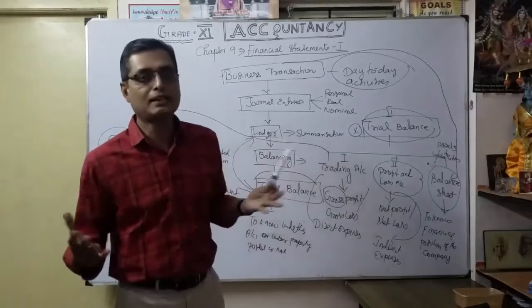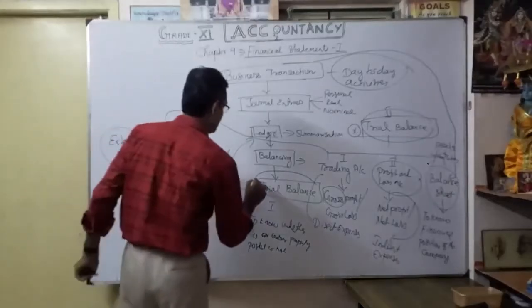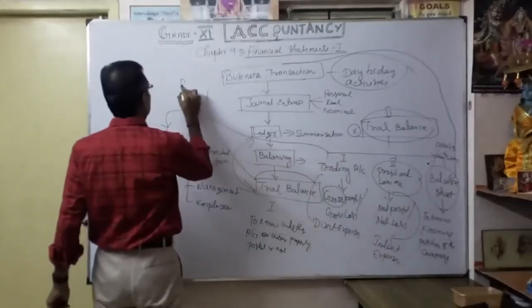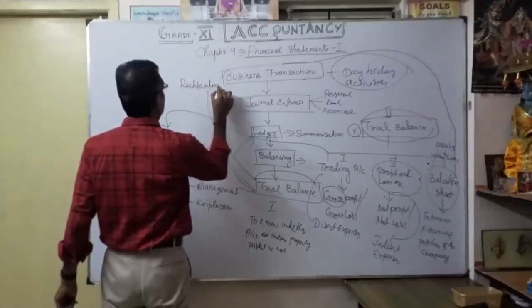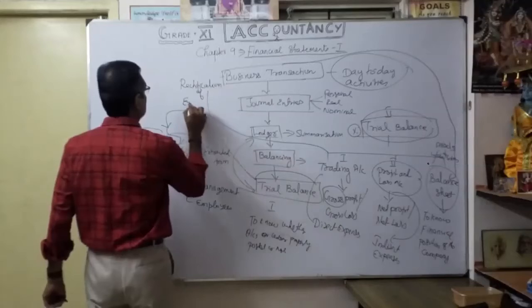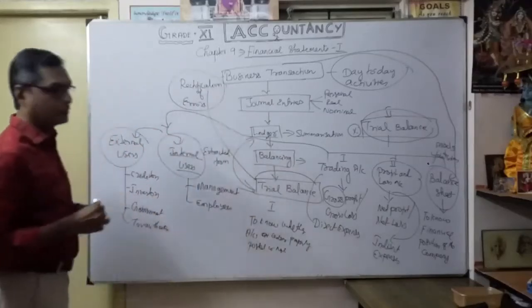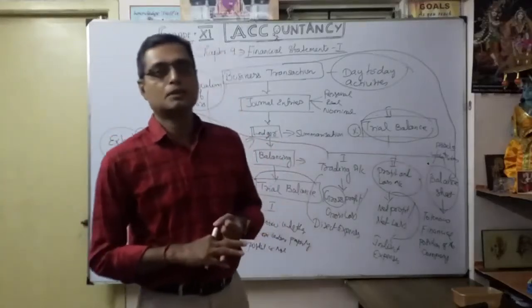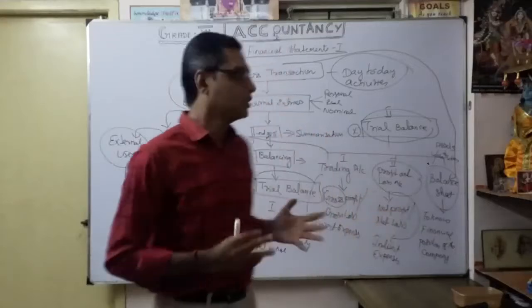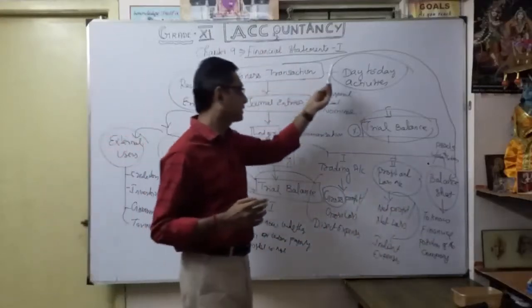If it's not tallied, ultimately we land in something very, very important: rectification of errors. Correct? It's very, very important. So how to rectify? With the help of 4 types of error: maybe error of commission, error of omission, error of principle, or compensating error. All this discussion is ultimately to prepare our financial statements.